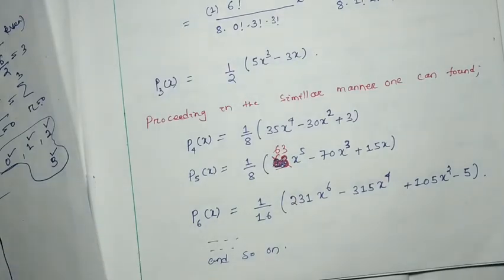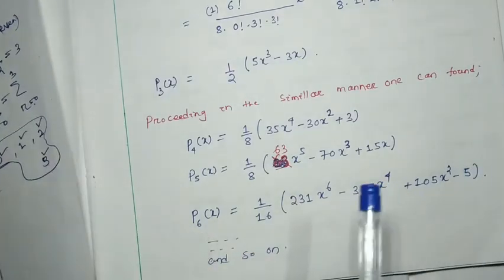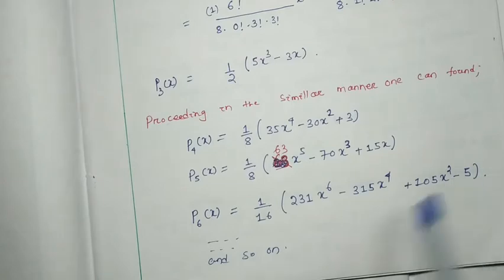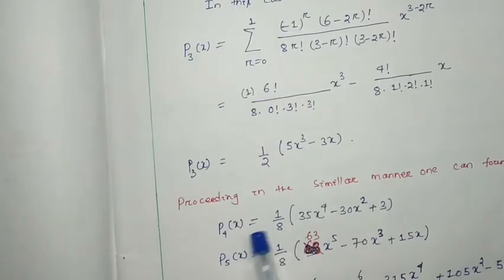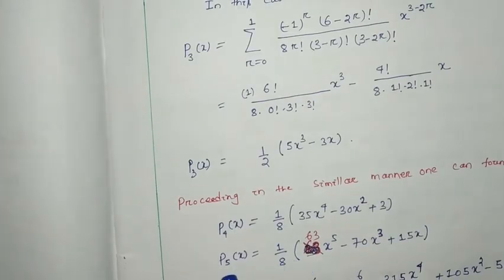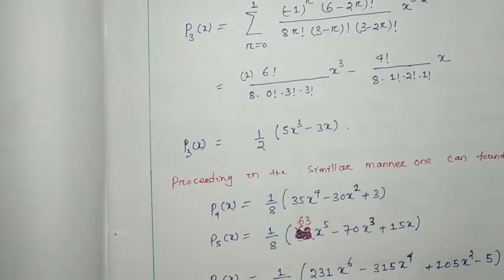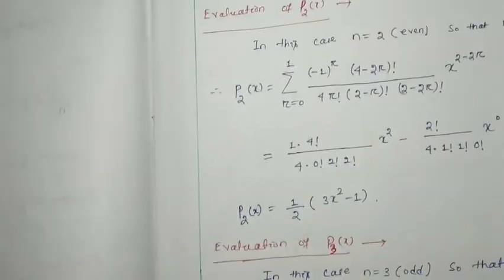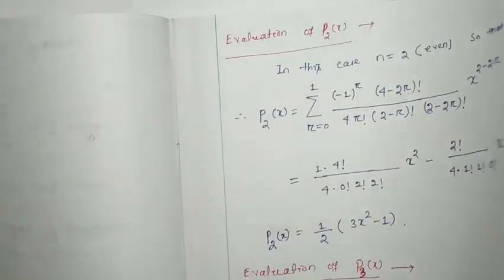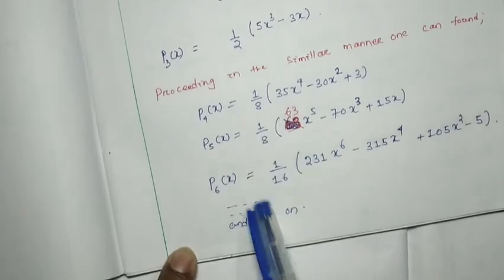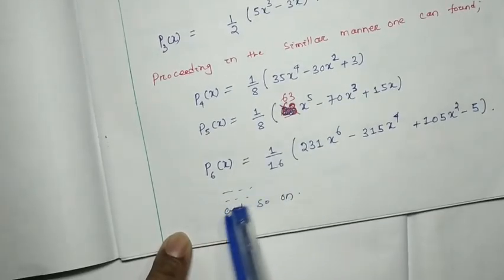So I suggest you carefully write down the notes, and I suggest that you remember at least up to P4x. Up to P5x you have to remember because it is very useful. If you remember, then you can do the problems easily. How, you can see in the next class. Similarly you can find P7x, P8x, P9x and so on.